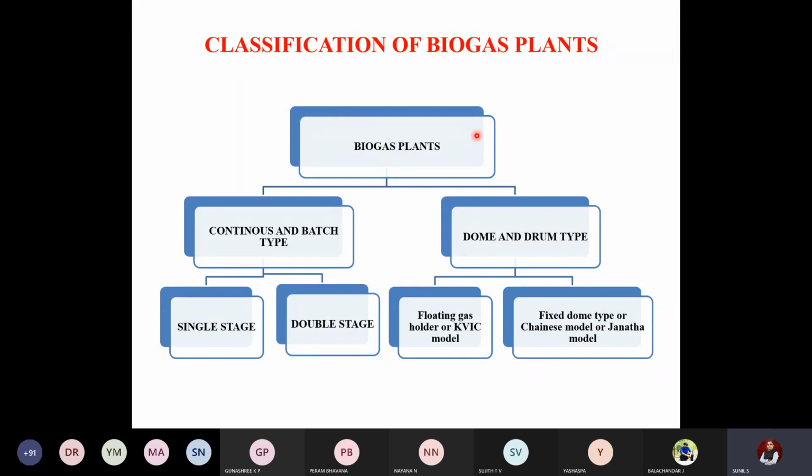Now we have to discuss one after the other. Please take down the flow chart so that we can start the discussion.